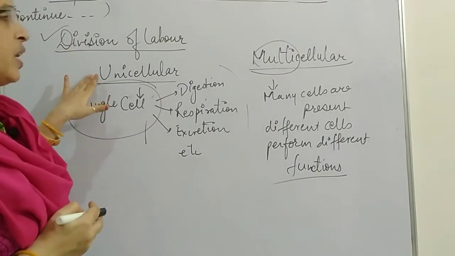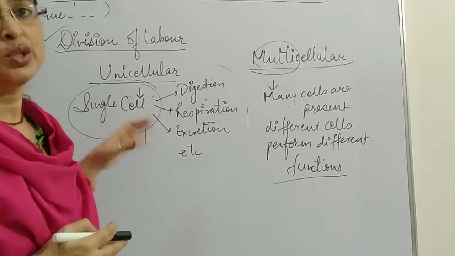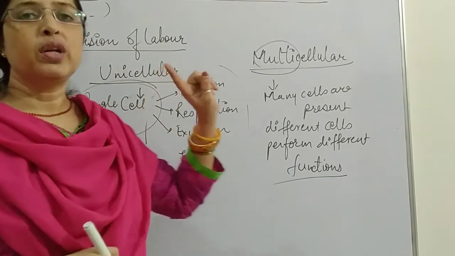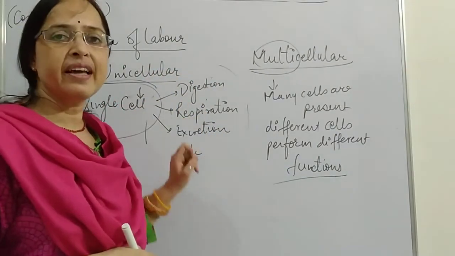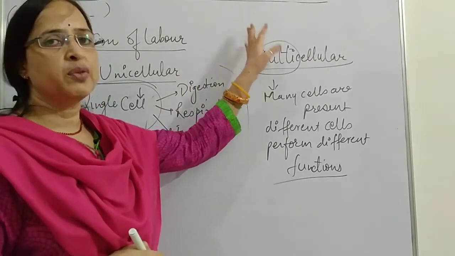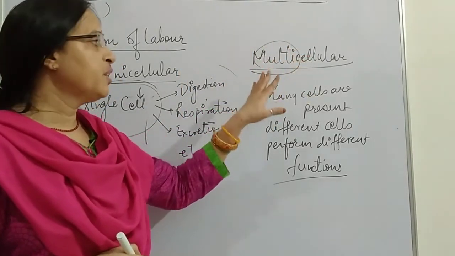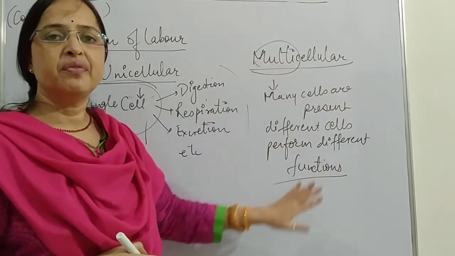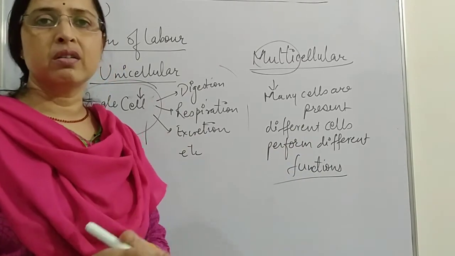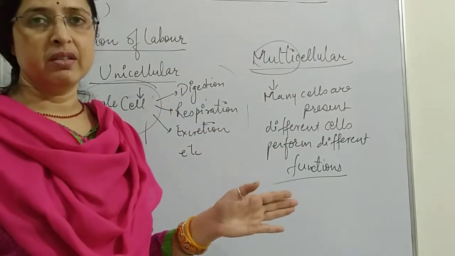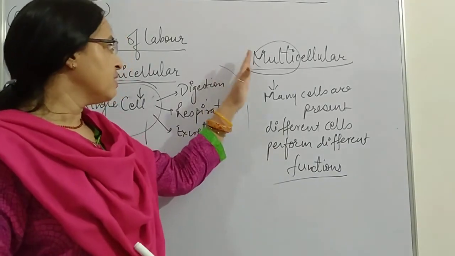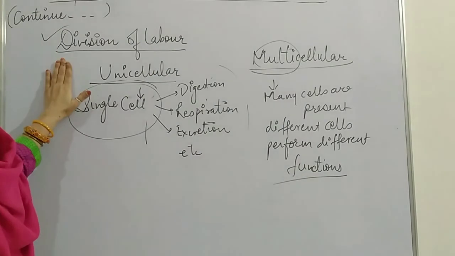But this division of labor does not exist in unicellular organisms because there is only one cell, so all the activities have to be performed by the single cell. But in multicellular organisms, different cells perform different functions. So here the work has been distributed, and the workload of a cell decreases. This means division of labor.